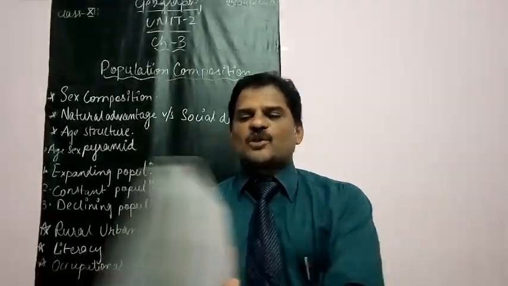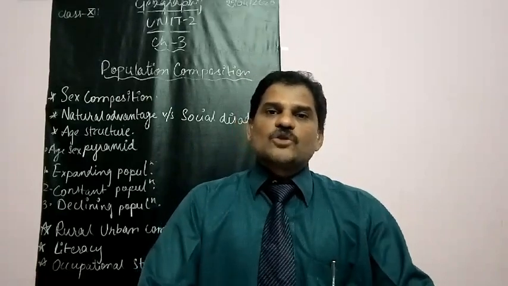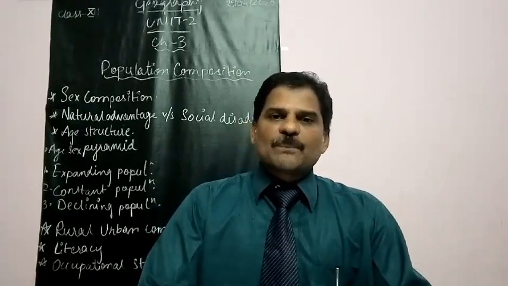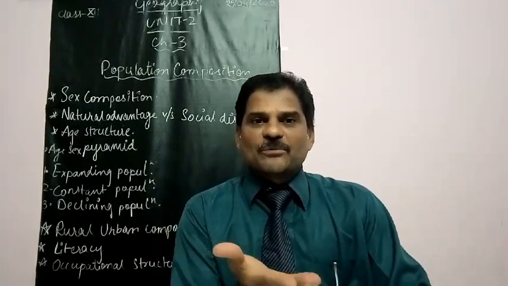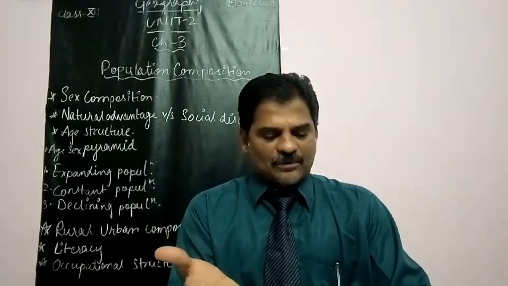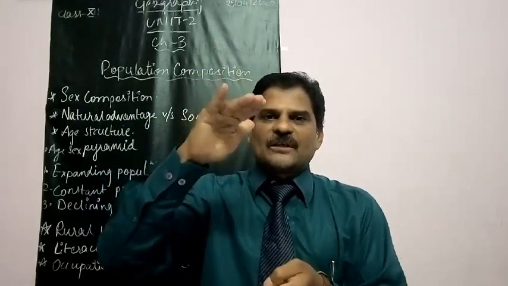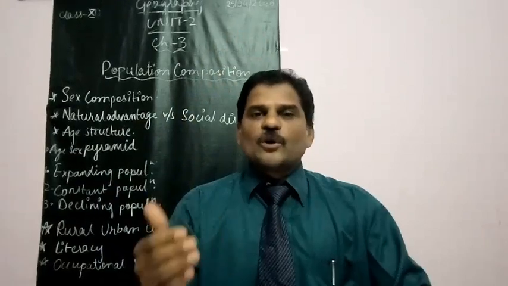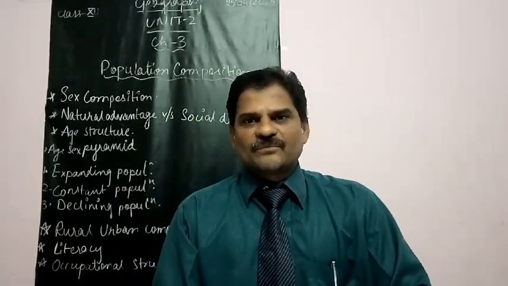Now the third image is this one. Here it shows declining population. So for declining population, how is the shape of the pyramid? Let us see. Narrow base, the base is narrow, and again a tapered top. Narrow base, tapered top. Next one, here low birth rate, low death rate. Birth rate is also low, death rate is also low.